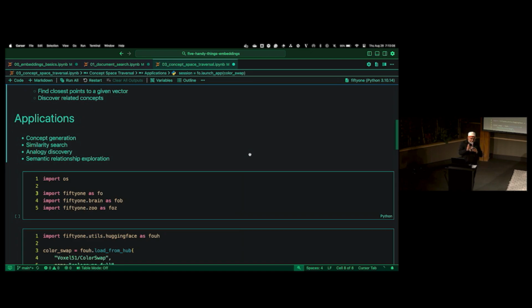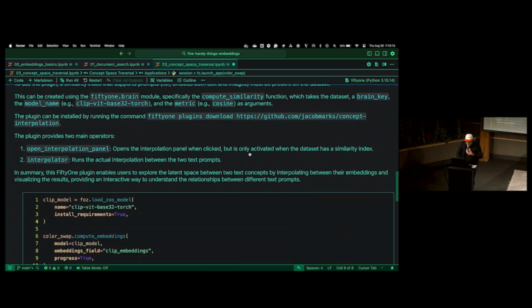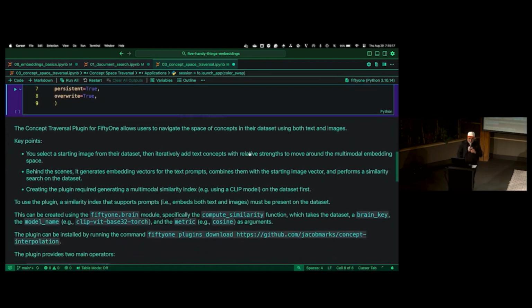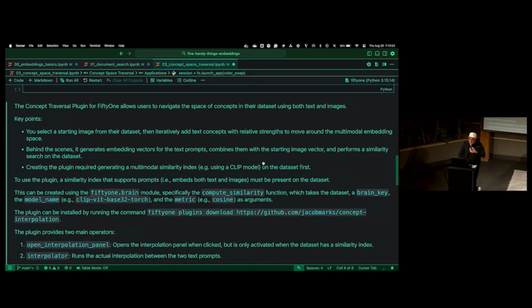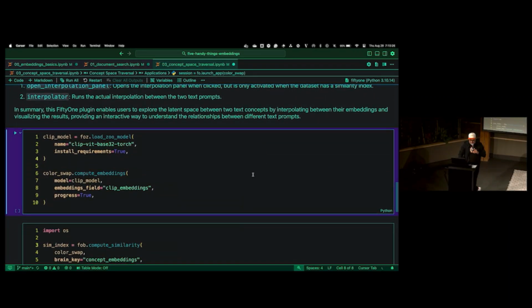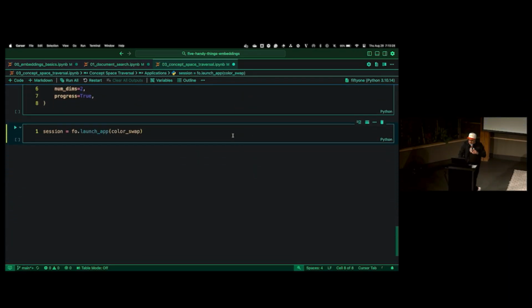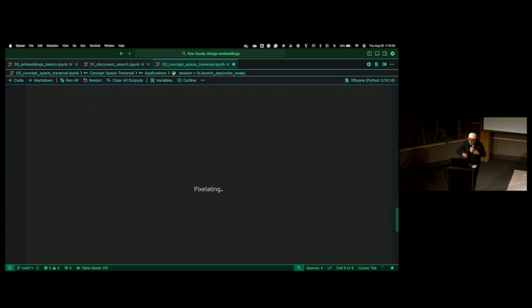And then, that's that one concept interpolation, but you can also do something more complex. Let me just open it up and show you guys. A lot of details here. If you guys want that, you'll get emailed a link to this GitHub repository, so you'll be able to read that on your own time. So let's go ahead and launch the app.